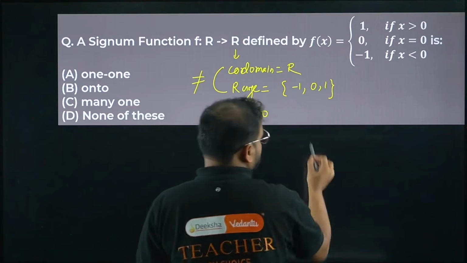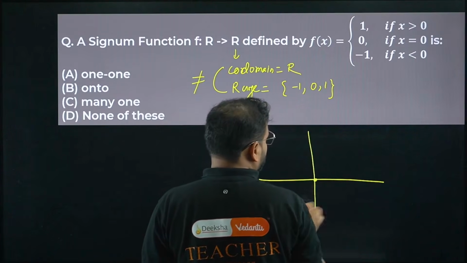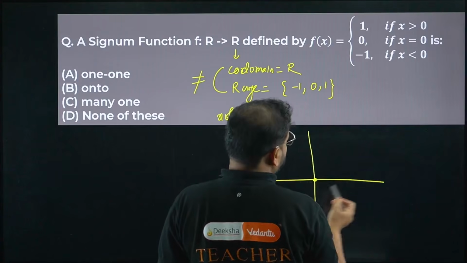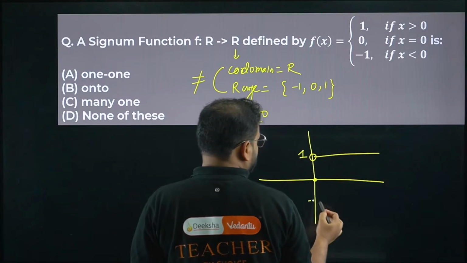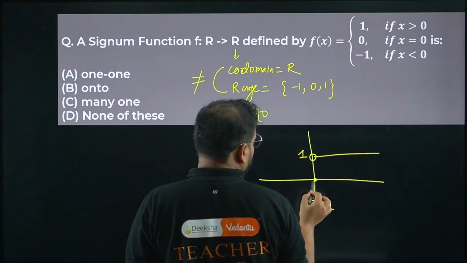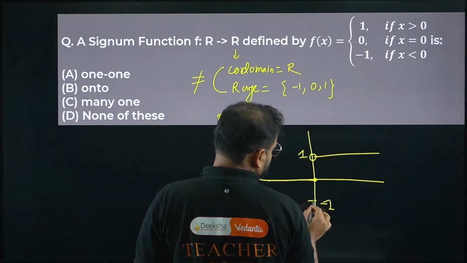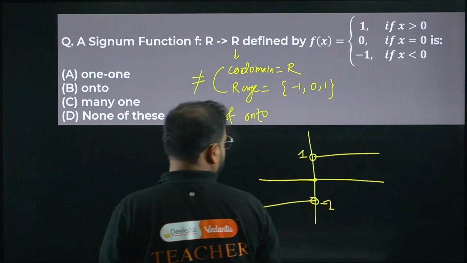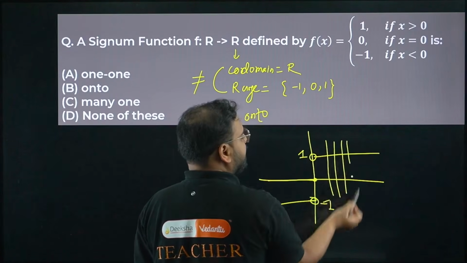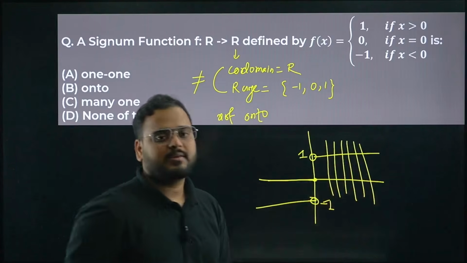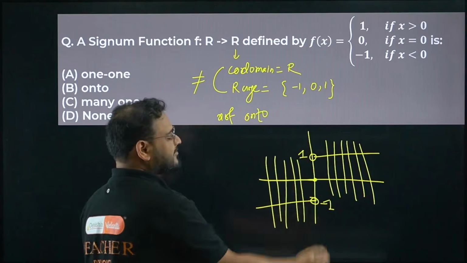What about one-one function, sir? Draw the graph. At 0 it is 0. Okay. At more than 0, open here, it is always 1. And this side is minus 1. So if you check here, for all these values of x, you have only one value of y. Same way, for all the negative values of x, you have the same y as minus 1.